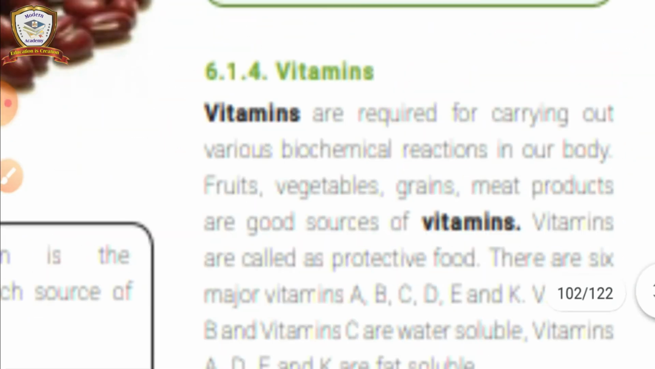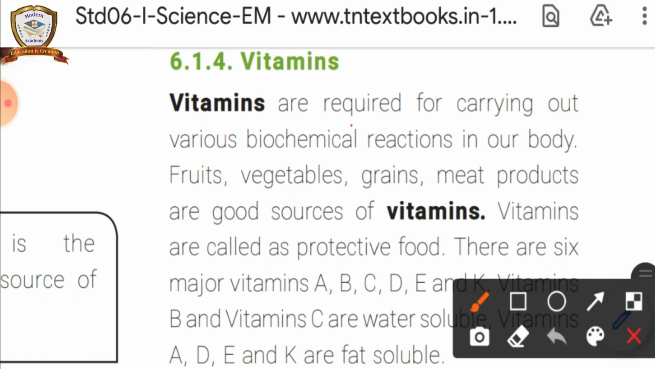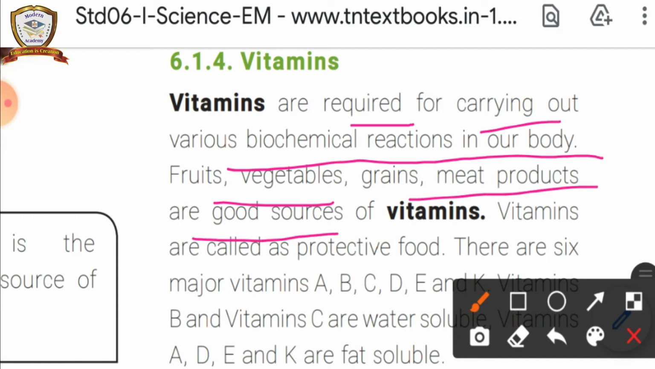And next one, vitamins. Vitamins are also one of the components of food. Vitamins are required to carry out various biochemical reactions in our body. The sources are fruits, vegetables, grains, meat products, which are good sources of vitamins. Vitamins are called protective food, and proteins are called body building food.